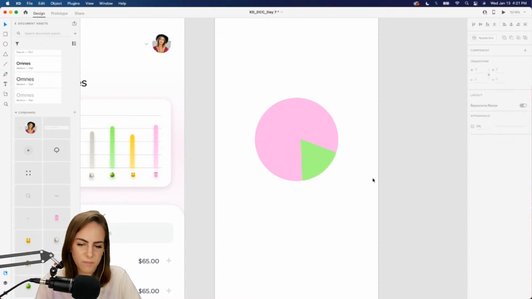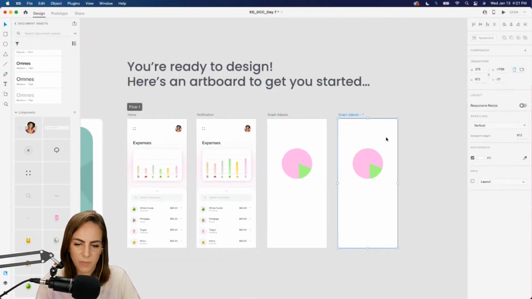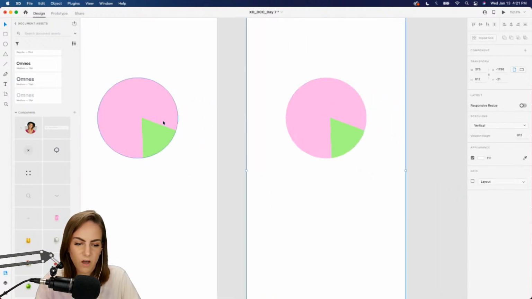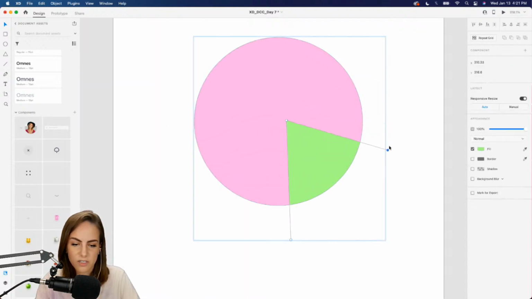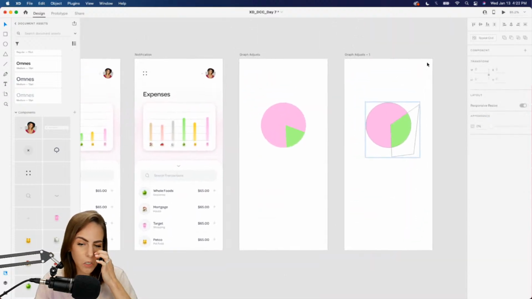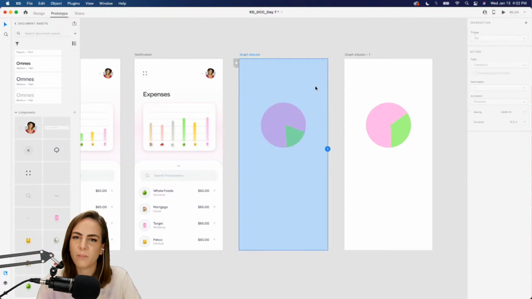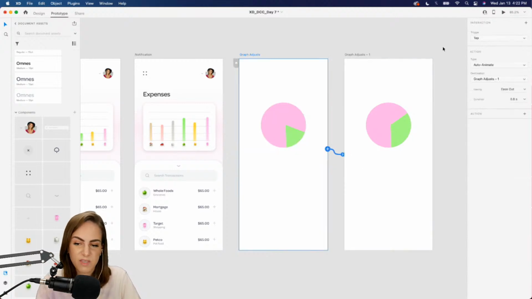And basically all you would do, you copy and paste this to show you. All you do from this artboard to the next is come in here and then just adjust, need to get in a little bit closer. Adjust that pen tool to wherever you want. You might need to add a few more points. Just adjust it up so it's a little bit larger. And then you'd come back into the prototype tab, and same thing, just drag that trigger over, and this would be a tap trigger as well as Auto-Animate.